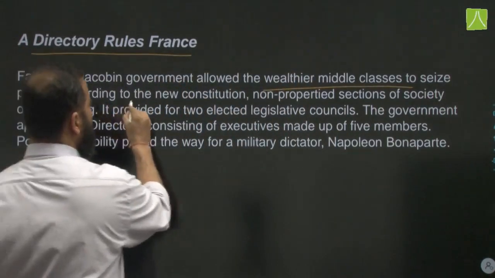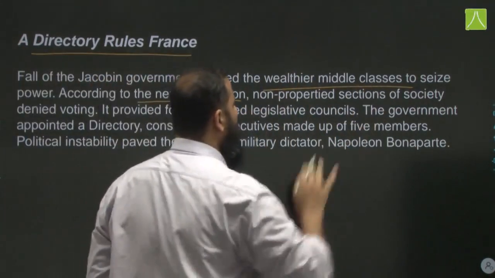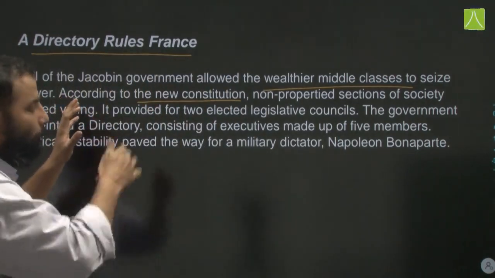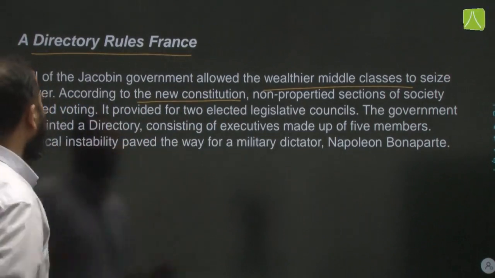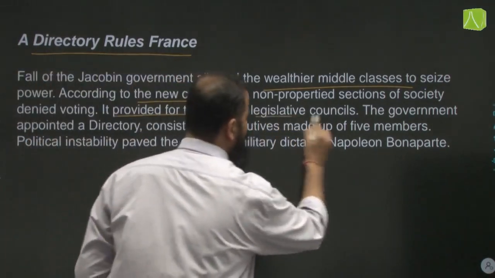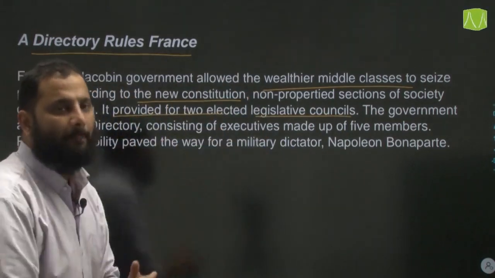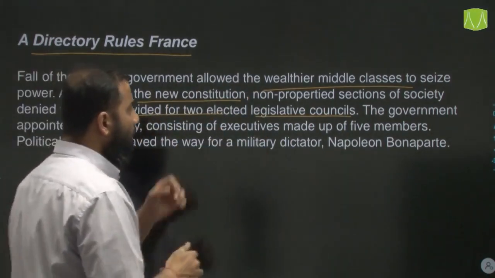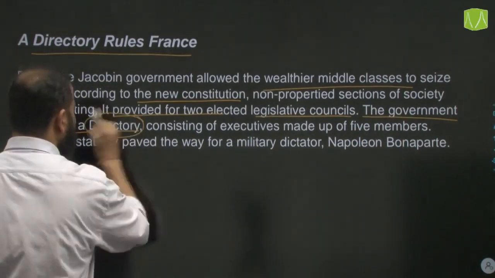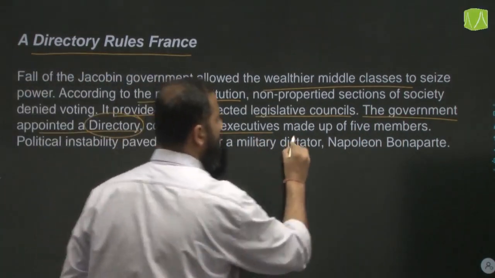According to the new constitution, the non-propertied sections of the society were denied voting rights again. It provided for two elected legislative councils, which would then elect an executive made up of five members, that is, a Directory.